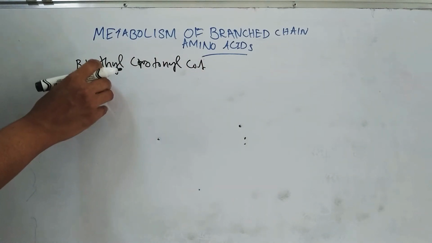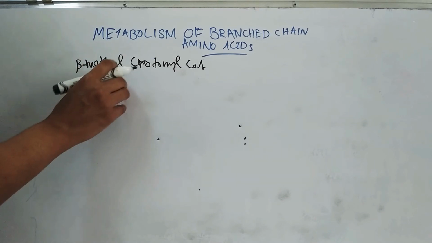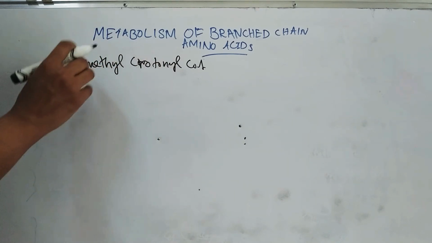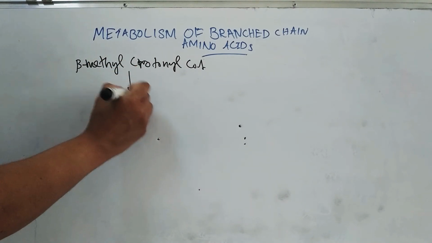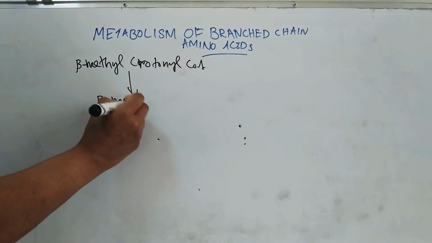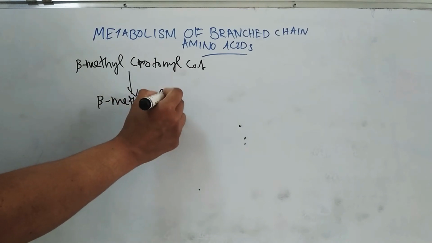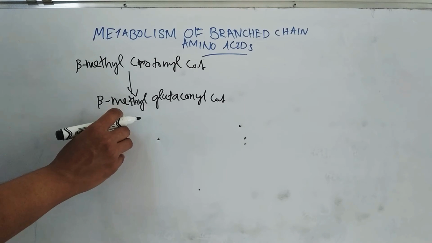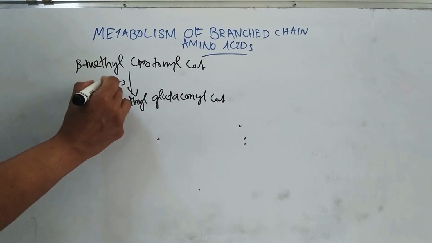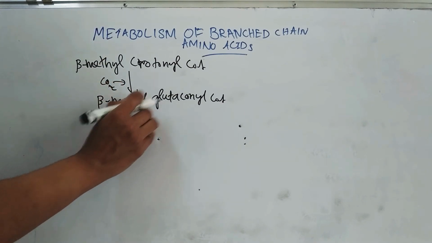Here the first step is carboxylation of this beta methyl crotonyl CoA to form beta methyl glutaconyl CoA. Carbon dioxide is added and it forms beta methyl glutaconyl CoA.